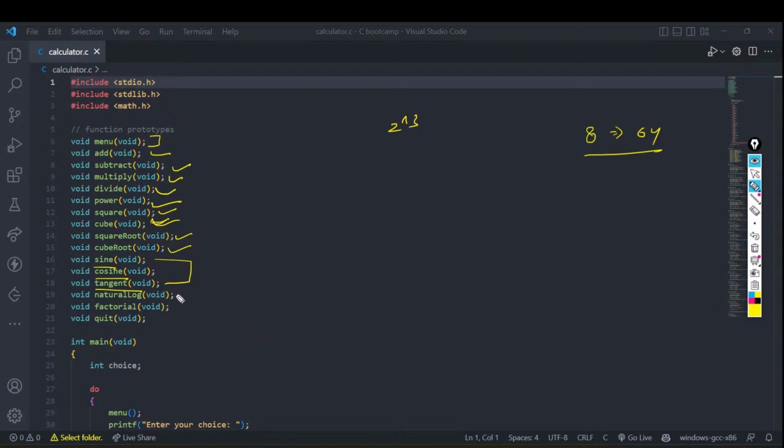Next up, we have a natural log, right? I hope you have also heard about log. And then there is a factorial. Factorial is basically, if I write 5 factorial, that would mean, I don't know why this is converting into a mathematical class, but yeah, 5 factorial will mean 5 times 4 times 3 times 2 times 1, something like this, right? If I write maybe 10 factorial, it will simply mean 10 times 9 times, and so on and so forth until 1.